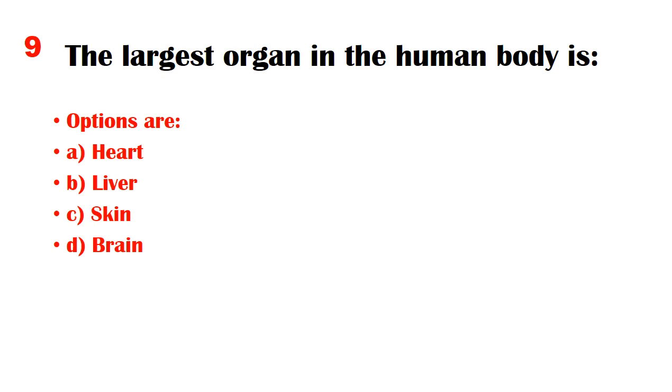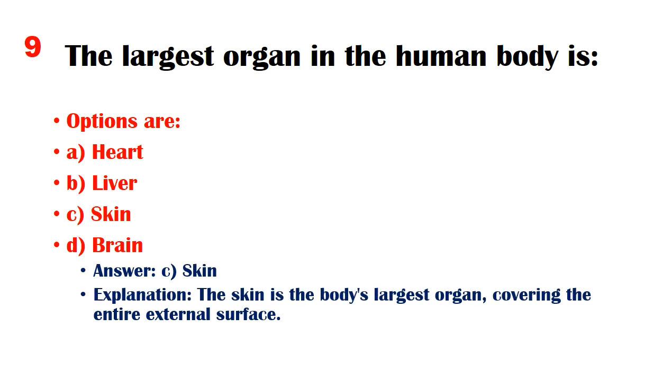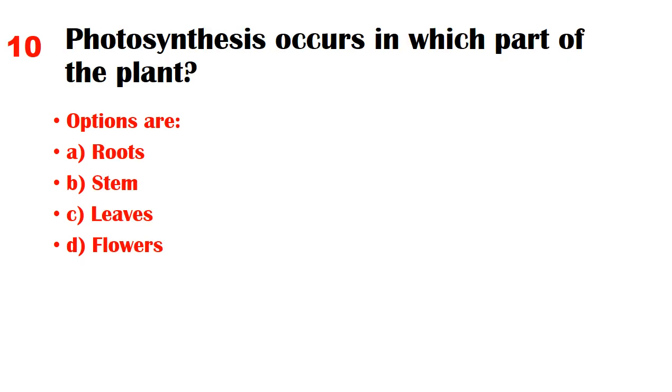Options are A. Heart, B. Liver, C. Skin, D. Brain. Answer: C. Skin. Explanation: the skin is the body's largest organ, covering the entire external surface. Photosynthesis occurs in which part of the plant?